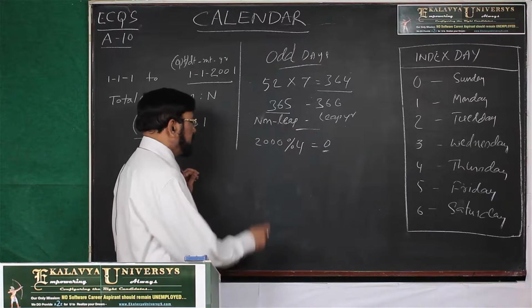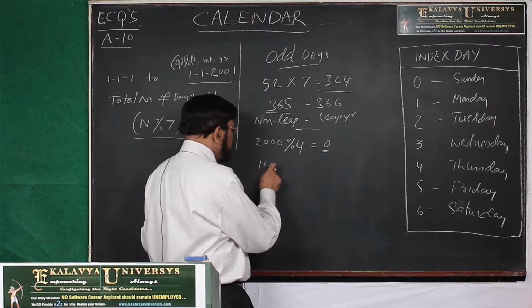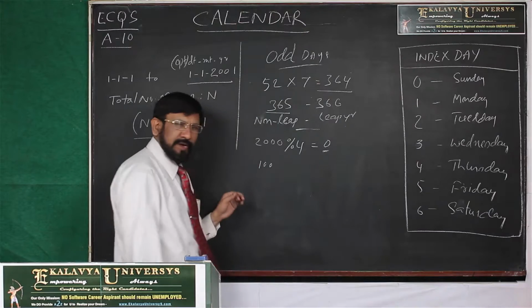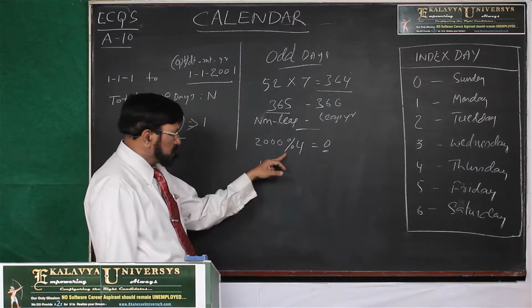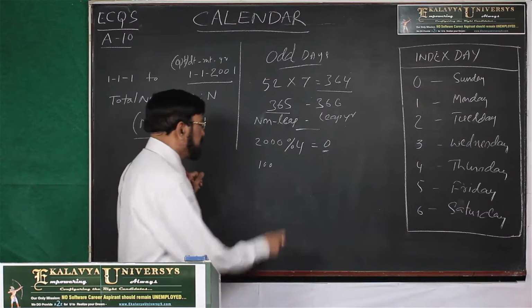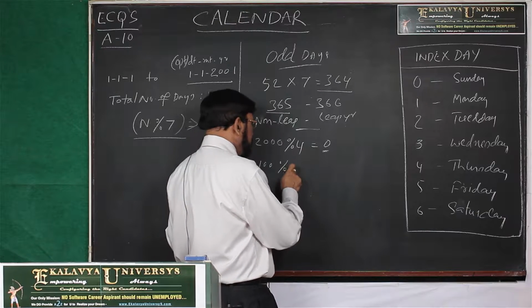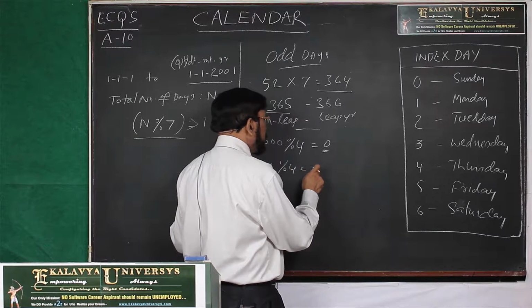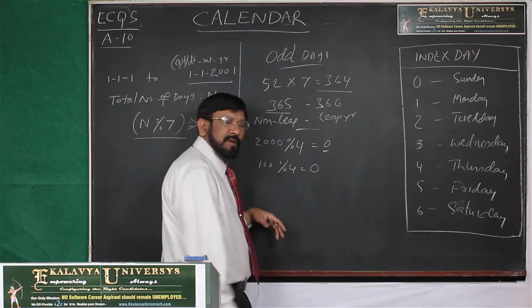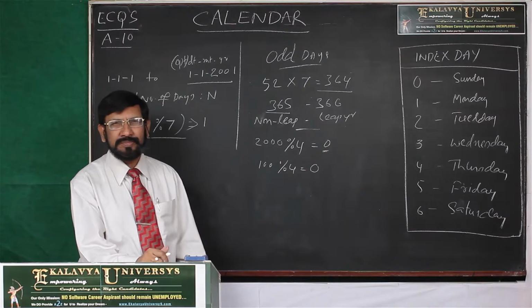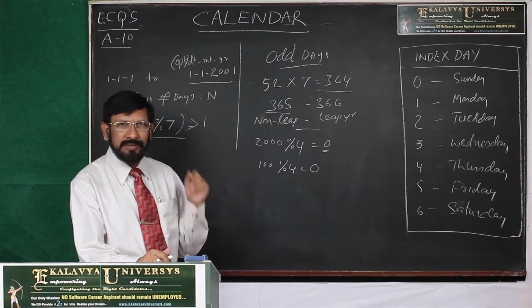How is it incomplete? Now year 100, if you take year 100, then according to your principle it should be a leap year, because the remainder is 0. But this is not a leap year. Year 100 is a non-leap year.